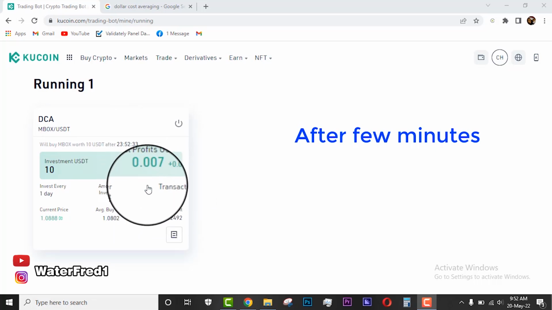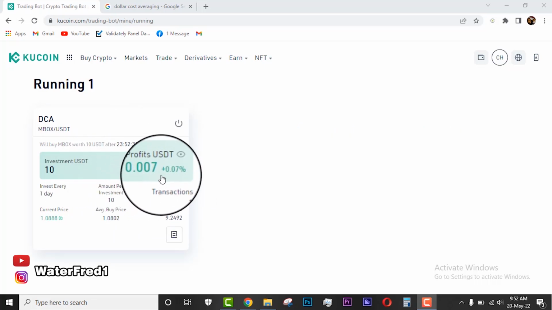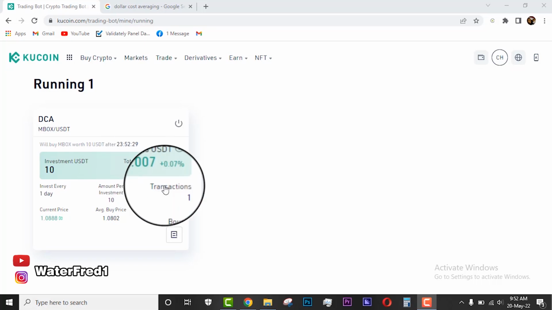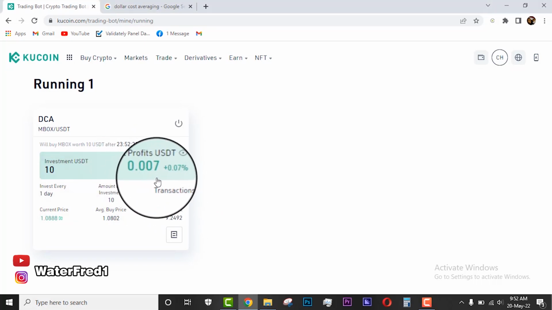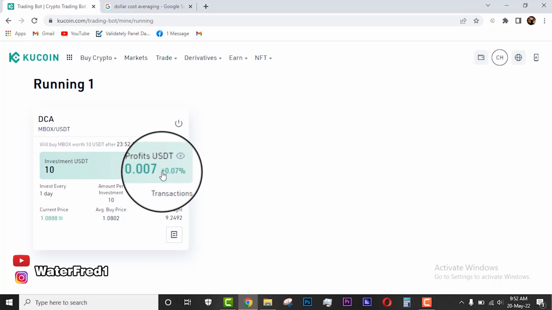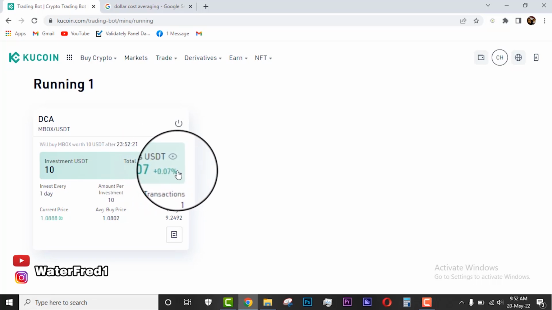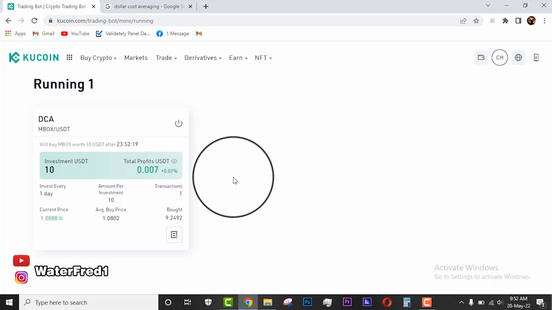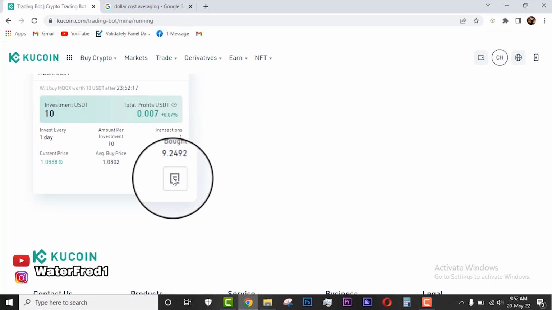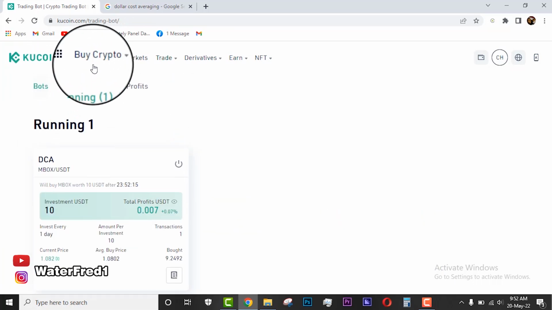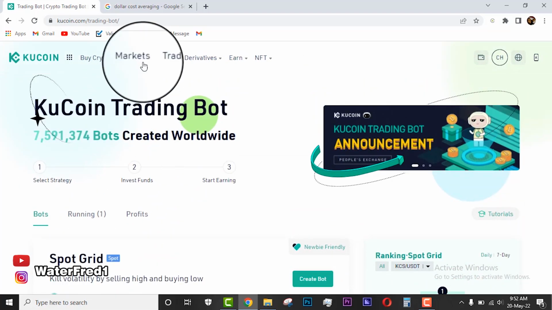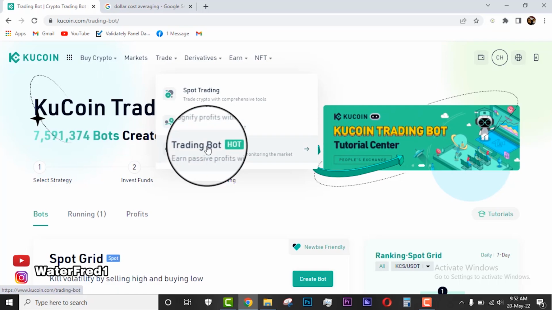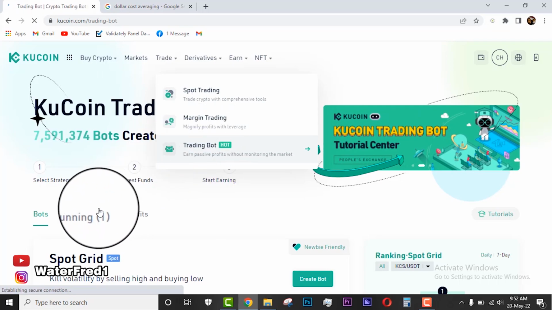Now, if you check back now, you will see that our investment has now turned green. You see it has performed just one transaction and you see that it has now turned green. Yes, it's already made plus 0.07%. So you just have to let this bot run. You don't have to be in a hurry. Let this bot run. Yes, when you let it run at least 7 days, 1 week, you see yourself making profit. Yes, guys, you see yourself making profit.